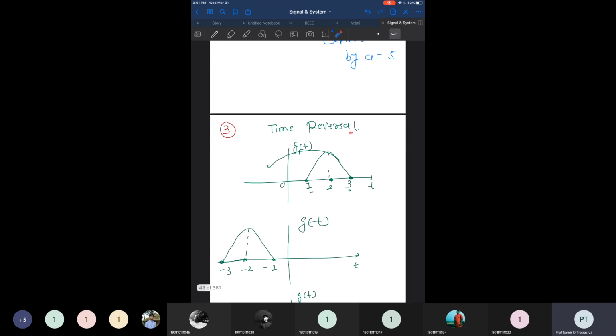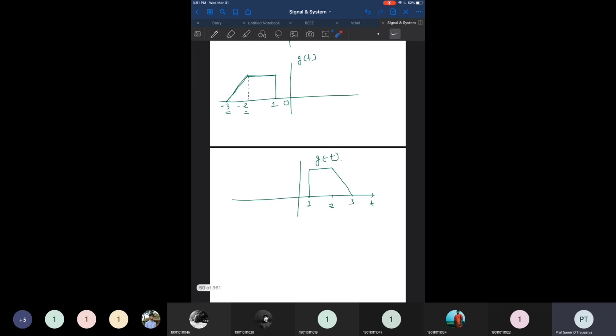The third property is the time reversal property. If the signal is folded, or flipped, with respect to the y-axis, then it is known as time reversal. In a time reversal, whatever amplitudes were available earlier at a positive value of t are now available at a negative value of t. And the vice versa is also true. If some amplitudes are available at a negative value of t, after time reversal they will appear at a positive value of t. So this point we have already covered.